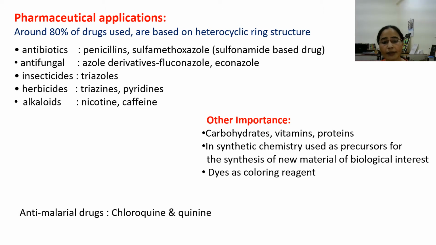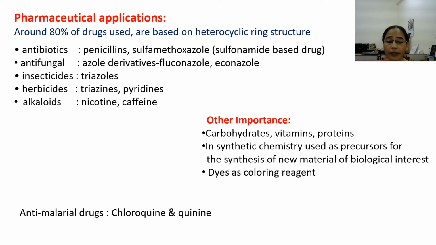And the other importance, if you see the heterocyclic compounds, so cyclic sugars, they are the carbohydrates. Cyclic sugars, vitamins and proteins also contain heterocyclic rings in their structure. Not only this, in synthetic chemistry, these heterocycles are used as precursors. Precursors means starting compounds. So these are used as precursors for the synthesis of new materials of biological interest. They may have versatile or desired biological properties. So we can use these heterocyclic rings as precursors.